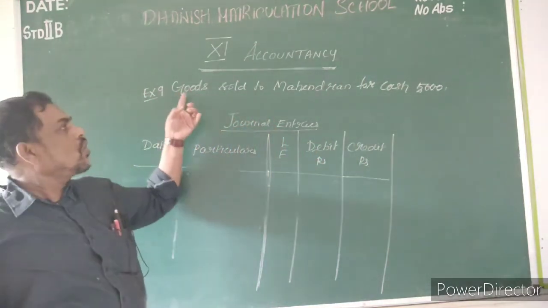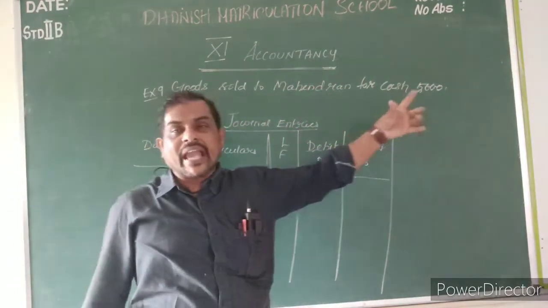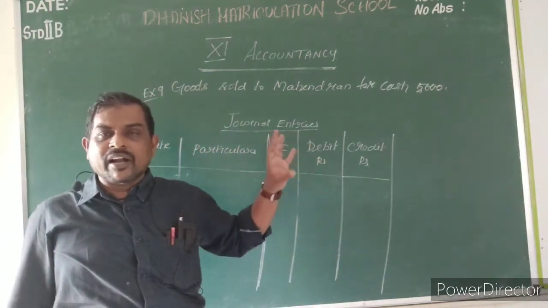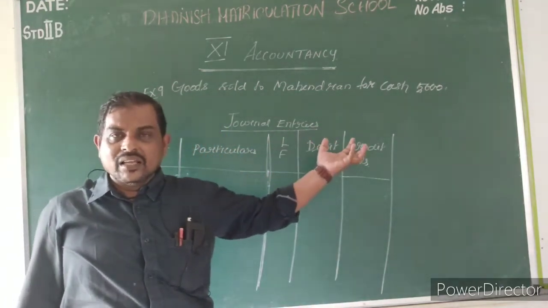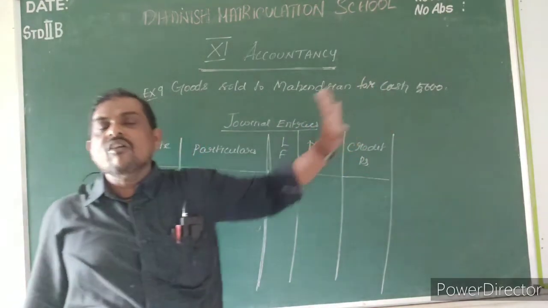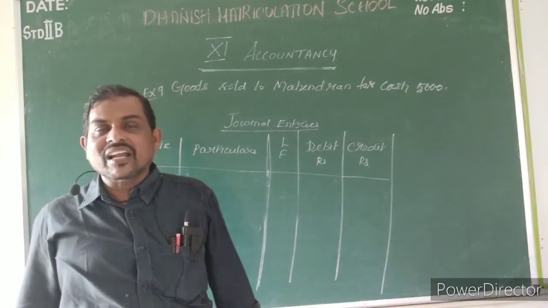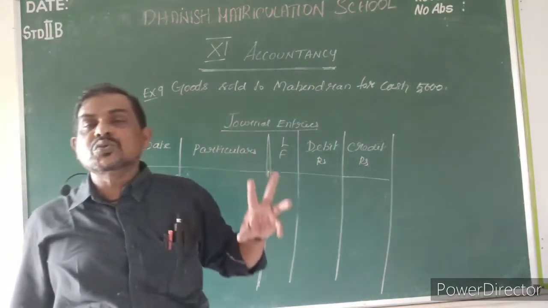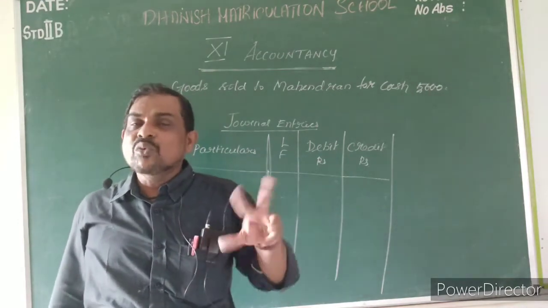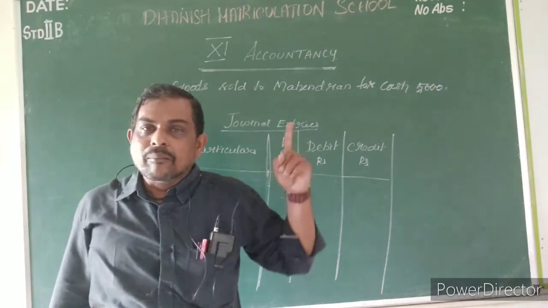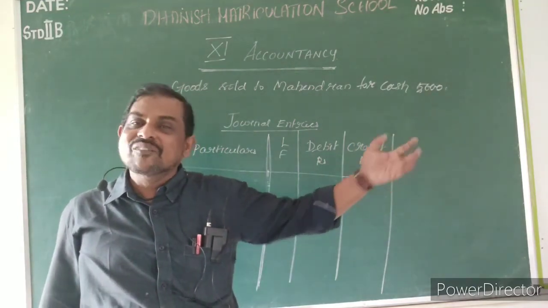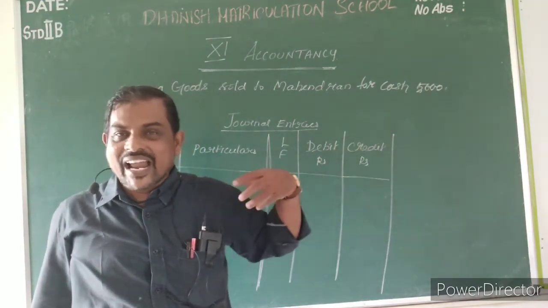So sold goods to Mahendran for cash means he sold the goods to Mahendran, but for that he will get the money. He received the cash. So what is the journal entry? Definitely goods sold is coming on the credit side. That is sales. Sales is always credit. Then who will come in the debit? Mahendran or cash? Cash only, because we got the cash.